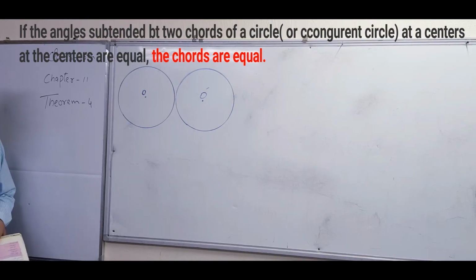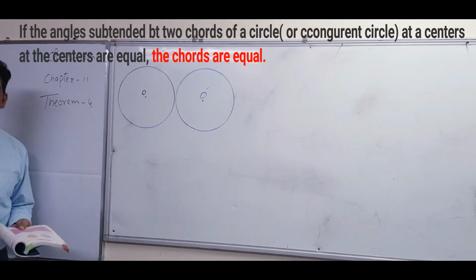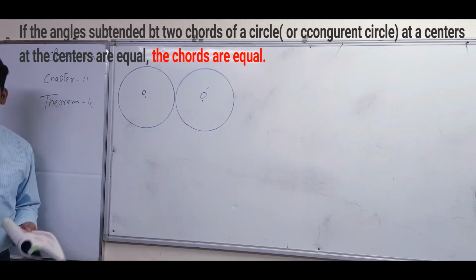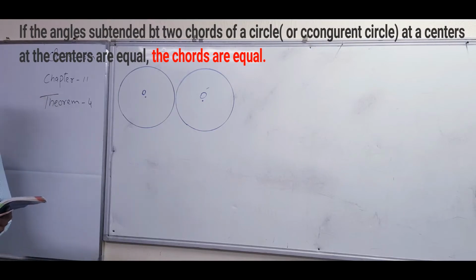Today, our lecture of chapter number 11, theorem number 4. What is the statement of theorem number 4? If the angle subtended by two chords of a circle, it means that there are the two chords. Angle subtended means the angle made by the two chords of a circle.